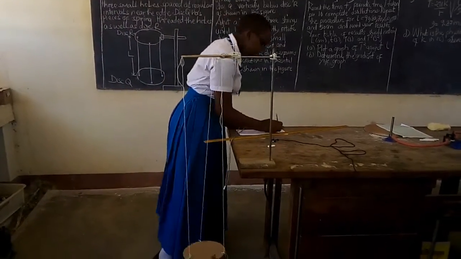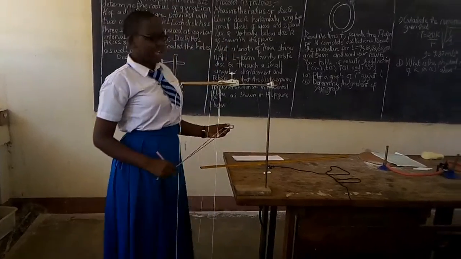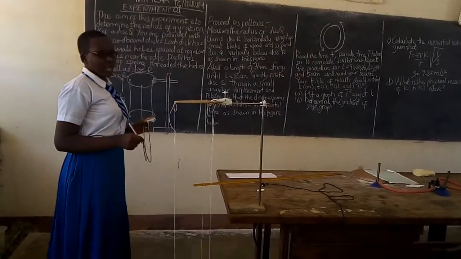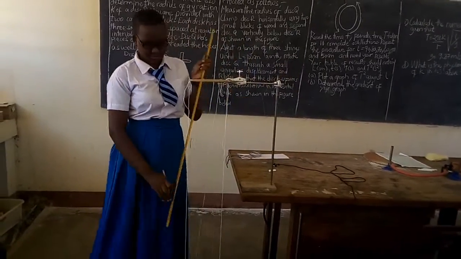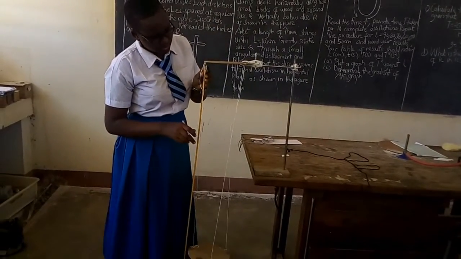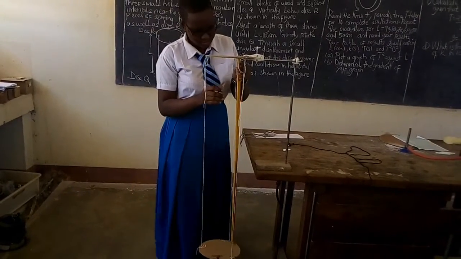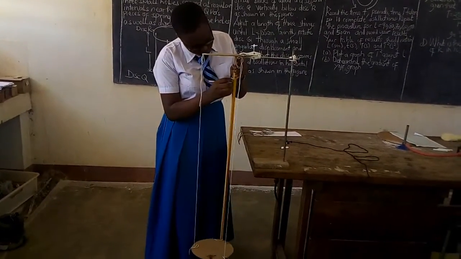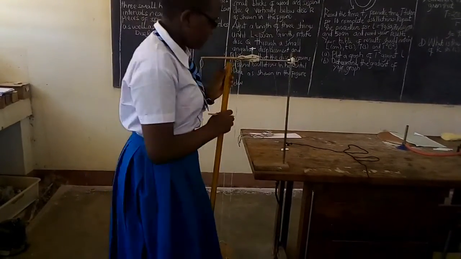We record the time taken. Then again we change the length to 80 centimeter, by measuring and putting a mark at 10 centimeter for all the 3 strings.